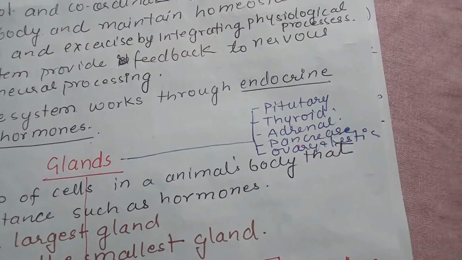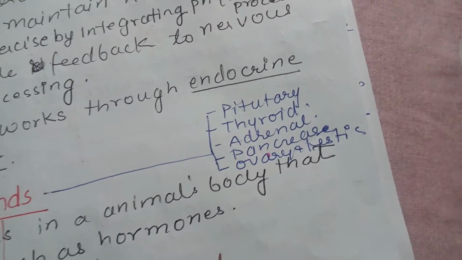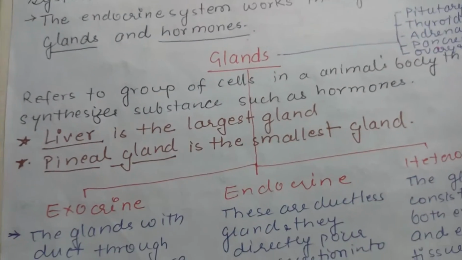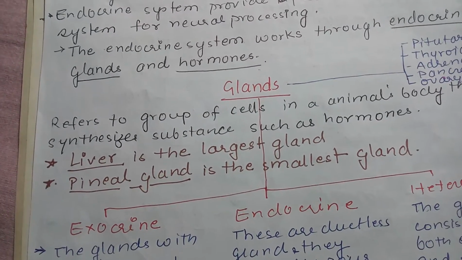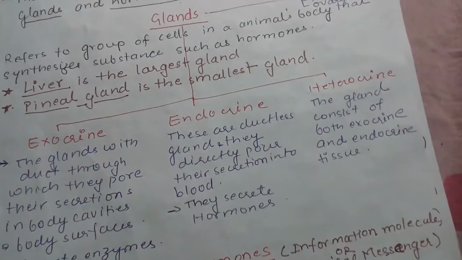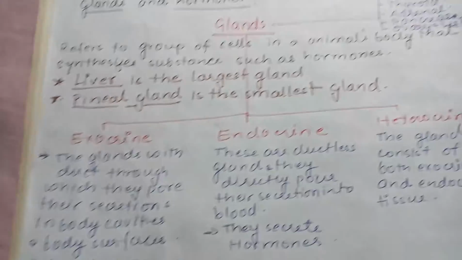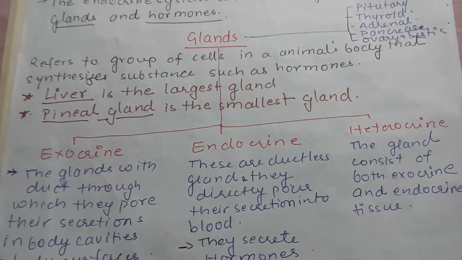Main glands are the pituitary gland, thyroid gland, adrenal, pancreas, and gonads. The liver is said to be the largest gland, whereas the pineal gland, which is present in the brain, is the smallest gland. And these glands, depending on the features, are termed exocrine, endocrine, and heterocrine.